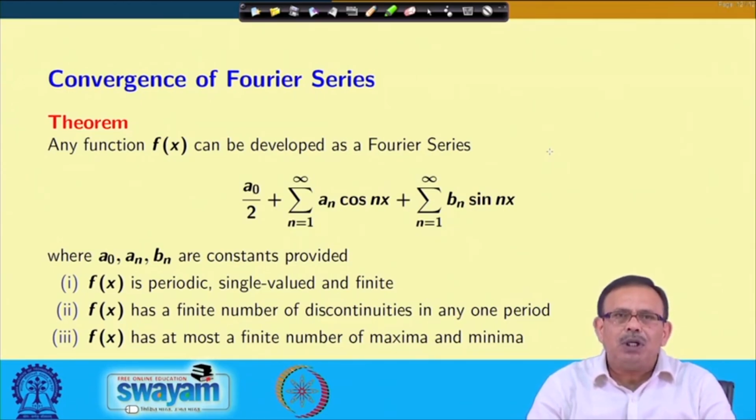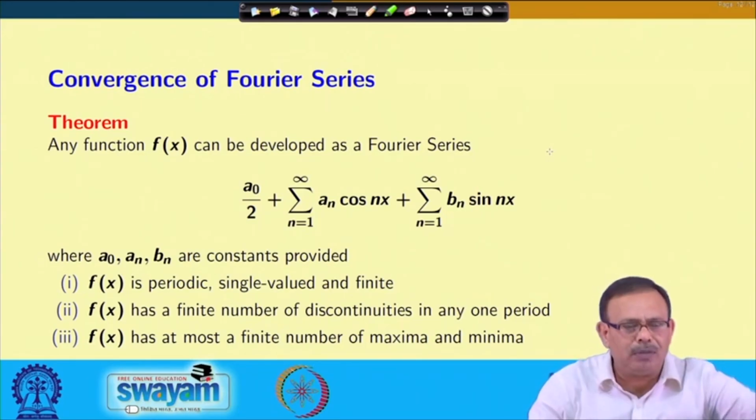Number 2, f(x) has a finite number of discontinuities in one period. That means the function may not be continuous throughout the interval, say 0 to pi, 0 to 2 pi, since it is a periodic function. But if I break it into n number of subintervals, in each of the subintervals the function has to be continuous. And number 3, f(x) has at most a finite number of maxima and minima.